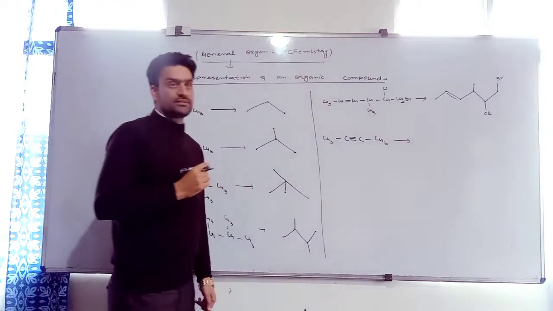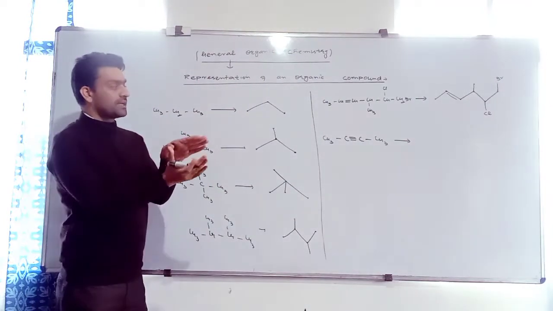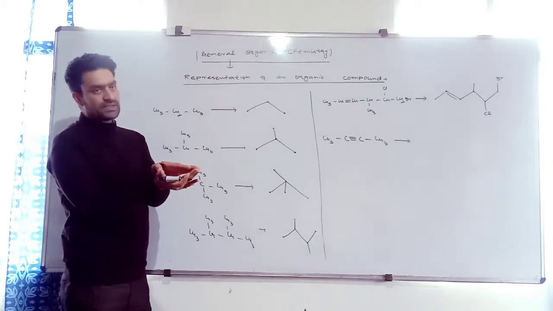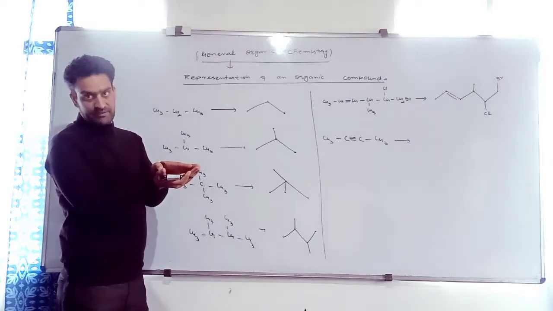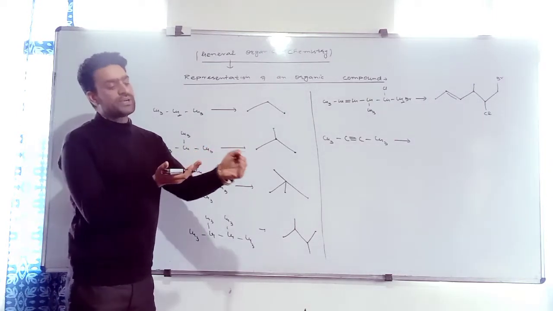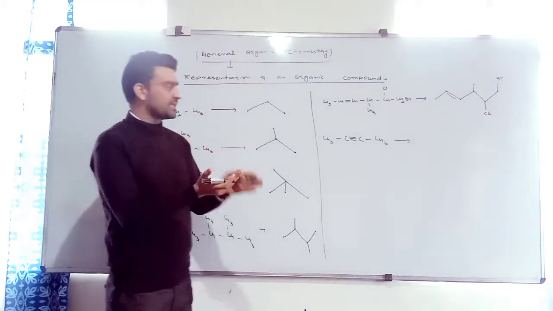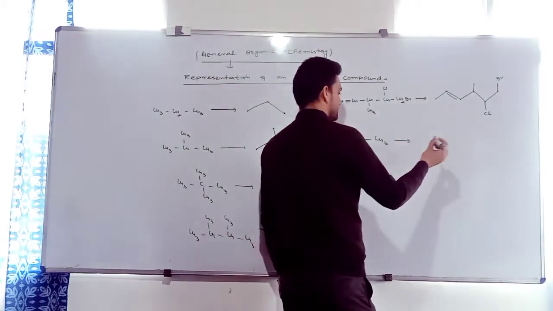It's an alkyne. In the case of an alkyne, the bond angle is 180. When the bond angle is 180, remember, in the case of a triple bond, the surrounding carbons must be in the same plane because the bond angle is 180. And I have to put it just like this.